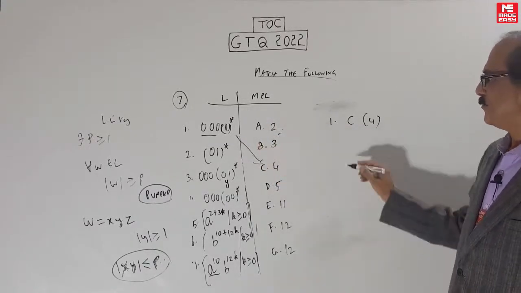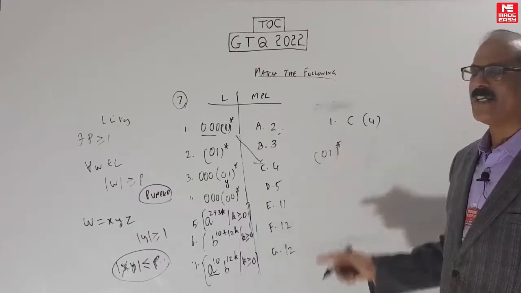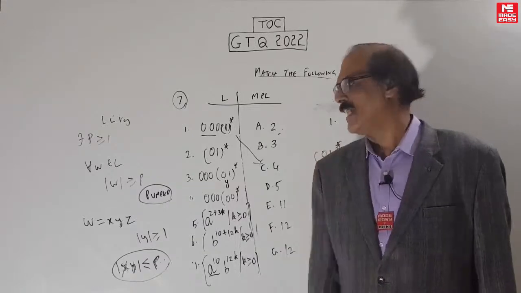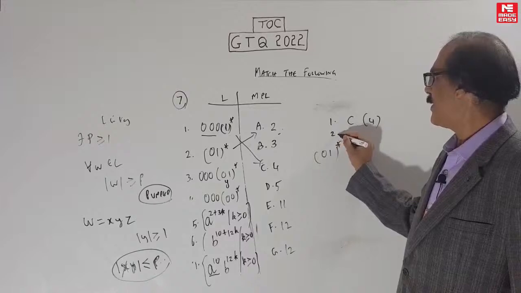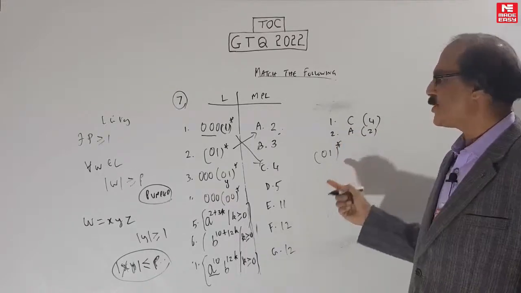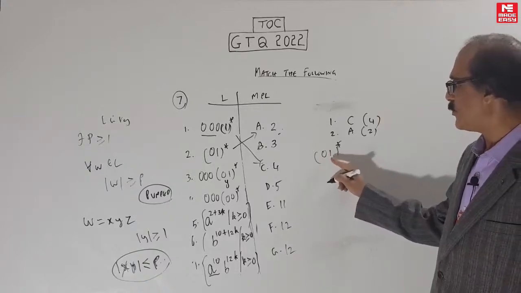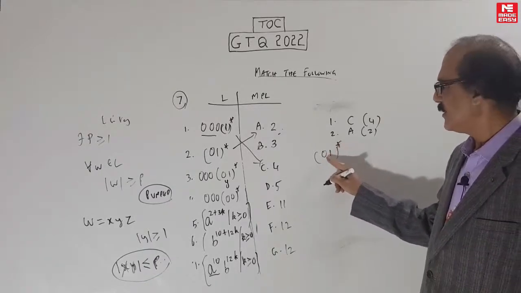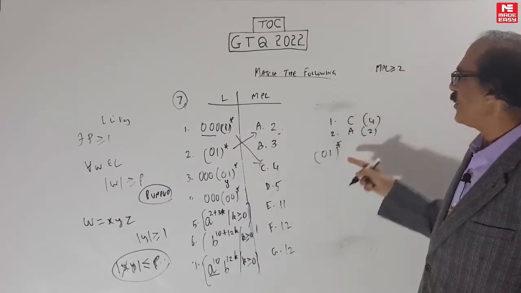Now let's take 2. 0, 1 star. This is a tricky one. Many people are taking the answer as 1 for this. Actually it's 2. The answer is 2, matched with A. So 2 is matched with A. Why is it 2? It is because of that thing I told you: this bracketed part, the bracketed star, has a length of 2. So your MPL has to be at least equal to 2. How can you have 1?